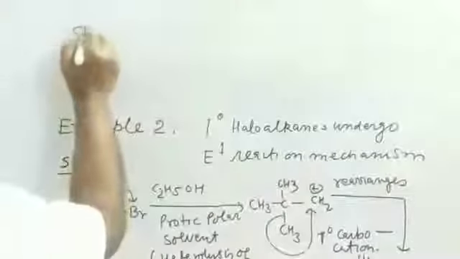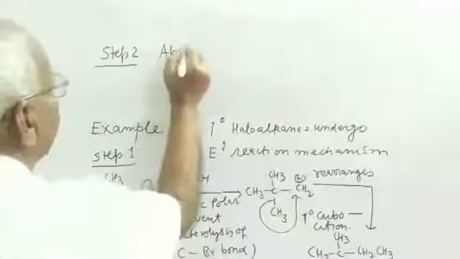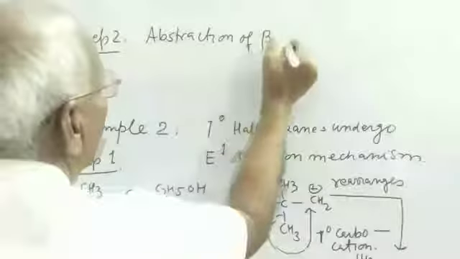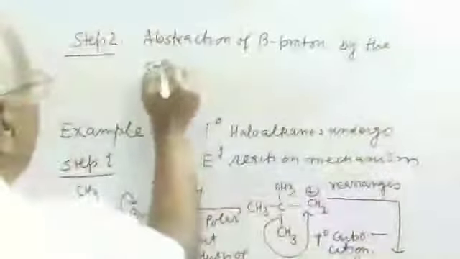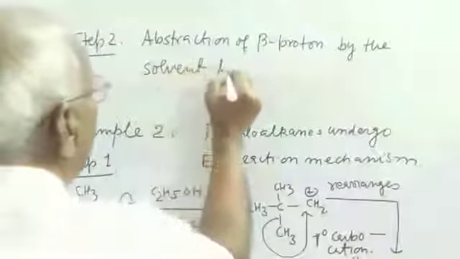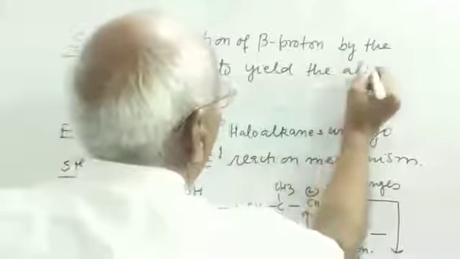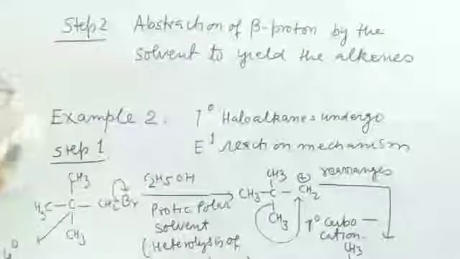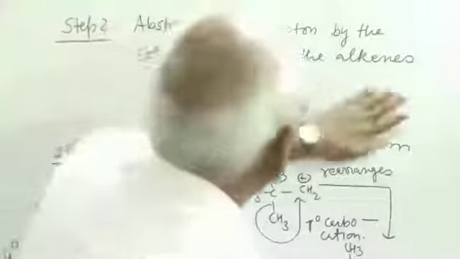Step second, or step 2, is abstraction of beta proton by the solvent to yield the alkenes, in which one is major and the other is minor.